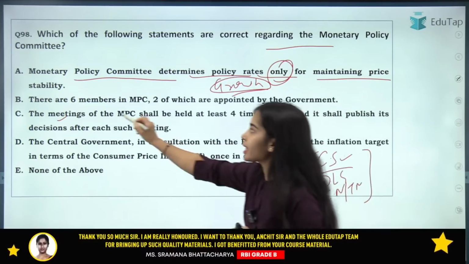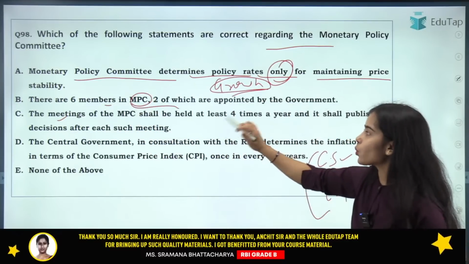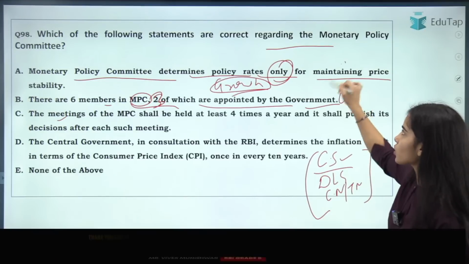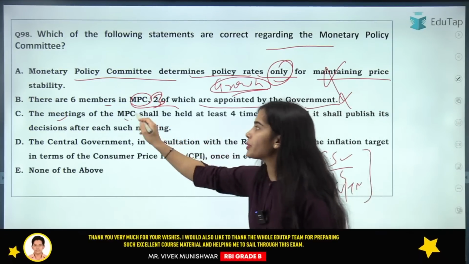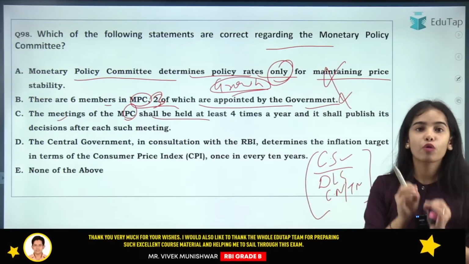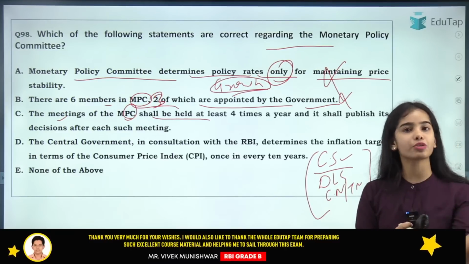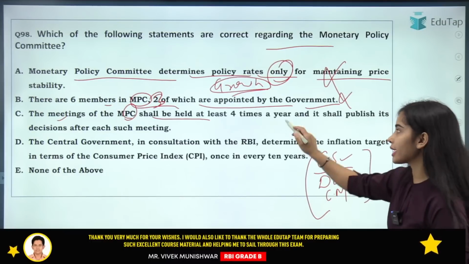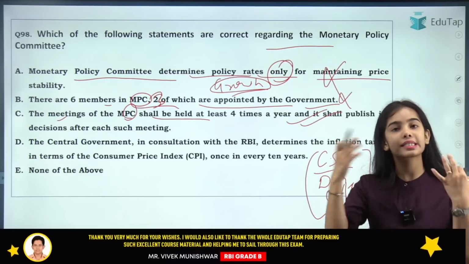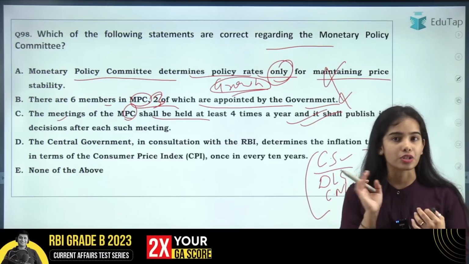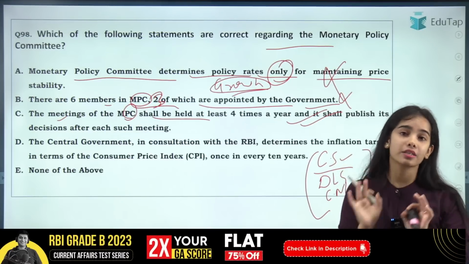Okay. There are 6 members in the Monetary Policy Committee, three of which are appointed by the government. So this is also wrong. The meeting of the MPCs shall be held at least 4 times a year, and it shall publish its decision after each meeting. So that is true. This is the correct statement. The MPC can meet 6 times, 10 times. It is as per the Monetary Policy Committee decision. But they have to meet at least 4 times.